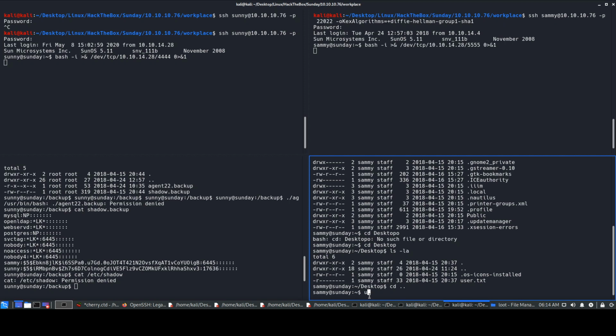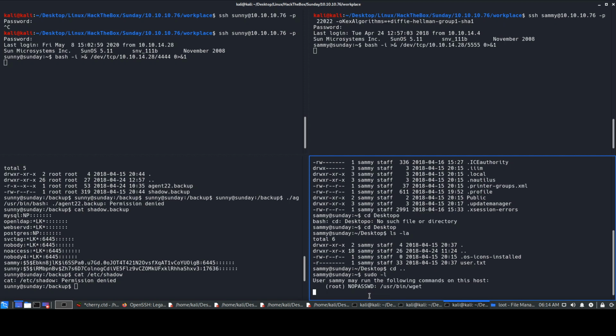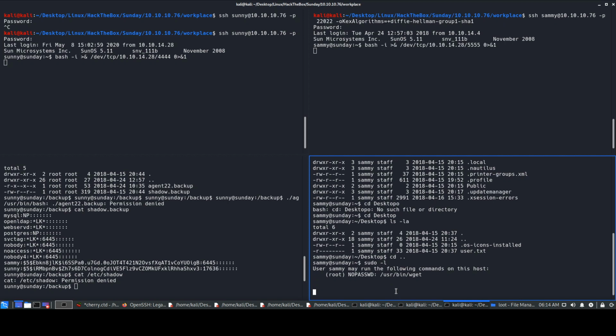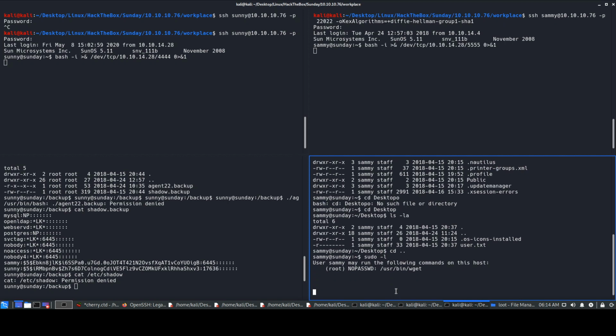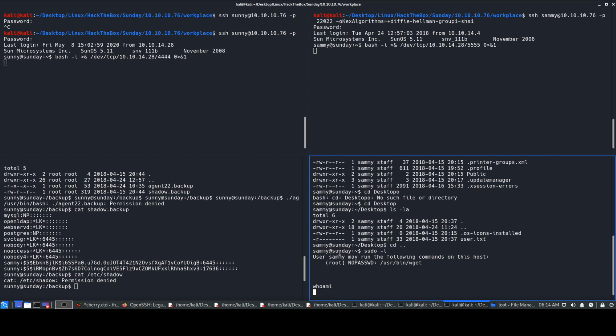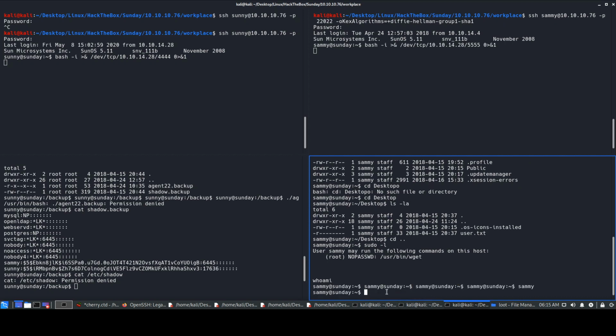Obviously, I don't want to do uname again because it's going to be the same thing. And we'll do sudo -l because it can be different. And yes, it is different. It says user Sammy may run the following commands as this. So we can run this wget command over here as root. If you guys know what wget is, I have used it in previous videos as well. For some reason this box got frozen, I guess, because we did not get that particular output.